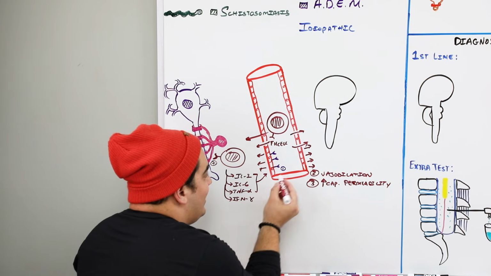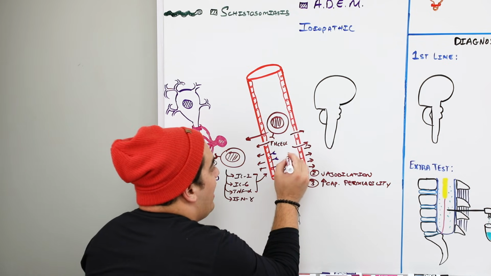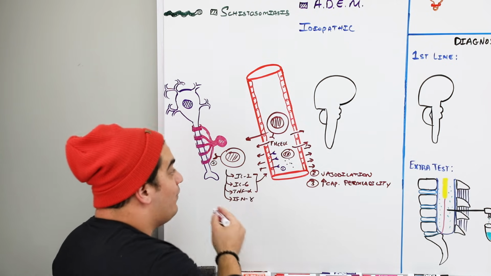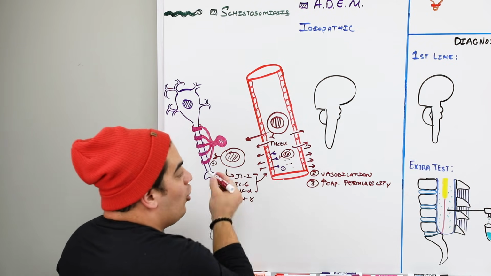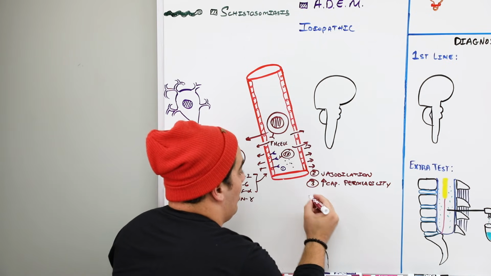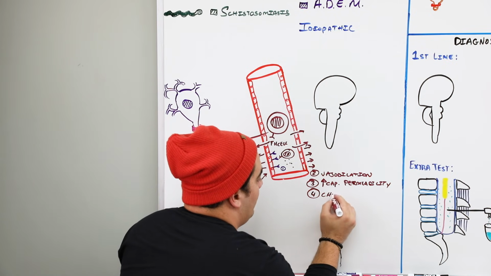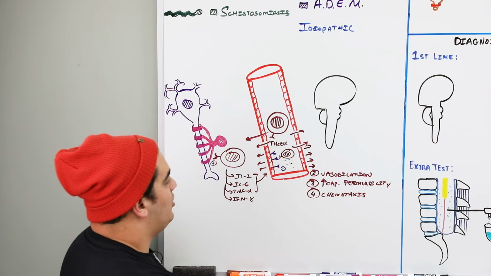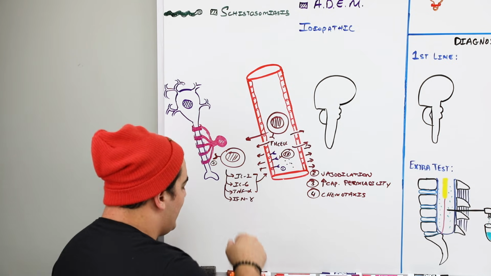The fourth thing is that these cytokines that are released may activate other T cells, maybe B cells, T cells, to infiltrate and come into this area where all this is occurring. And that fourth thing that I want you guys to remember is called chemotaxis. The next thing I want you guys to remember is this interferon gamma.